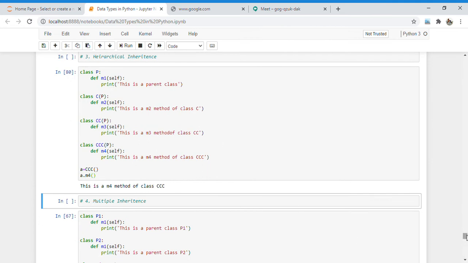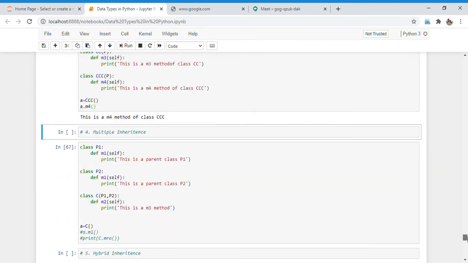Now let's talk about multiple inheritance. So what happens in multiple inheritance? There are multiple parents and only a single child. So I created here parent P1, parent P2 and a child C. And in that child C, I acquire both the parents, that is P1 and P2.